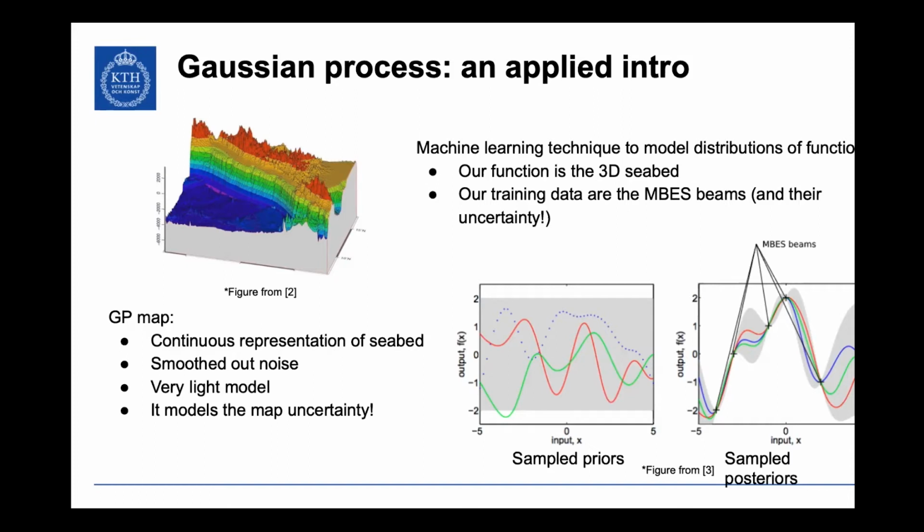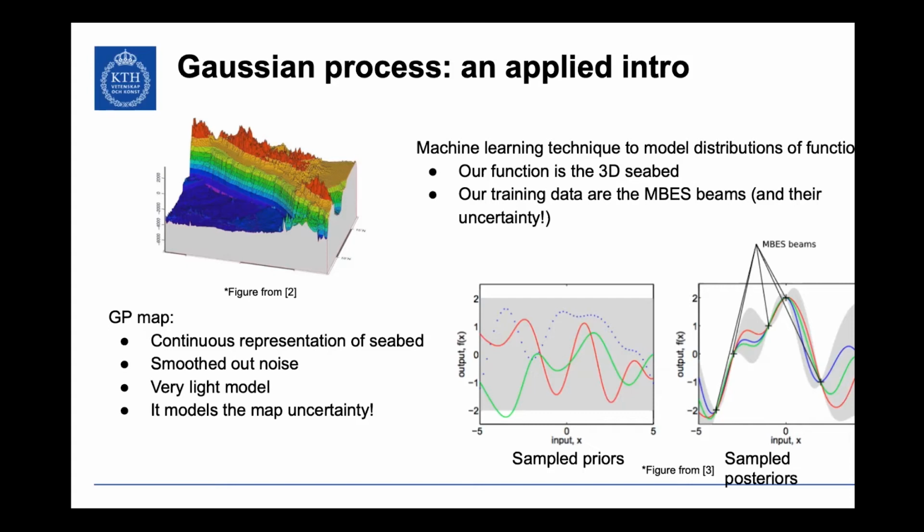Now we start to collect measurements, multibeam pings, three points, right? We start to place them around here. And as we do, and we train the Gaussian process, it starts to constrain all those possible functions, right? The range of all those possible functions, so they go through our data points. So now that I know that I have a multibeam beam here, I know that there is ground there, right? And so my Gaussian process knows that my terrain is going to look like this in this area, and then like this, and then like this, and so on, right?